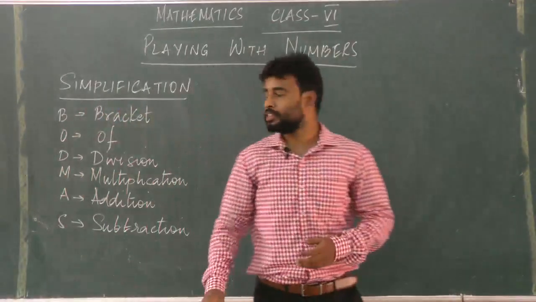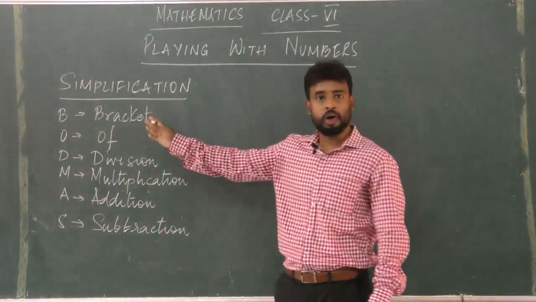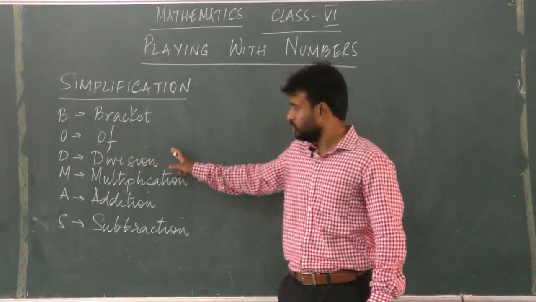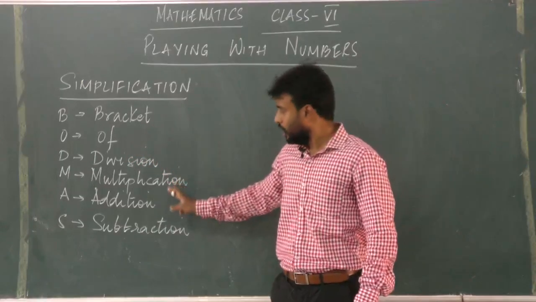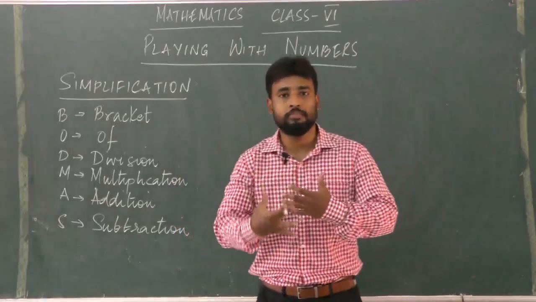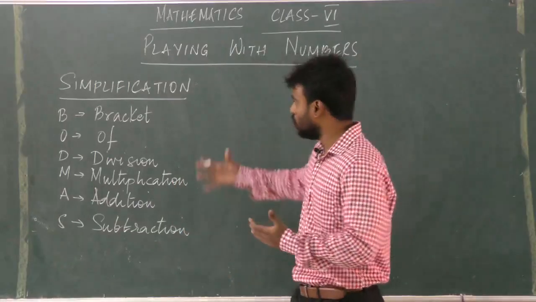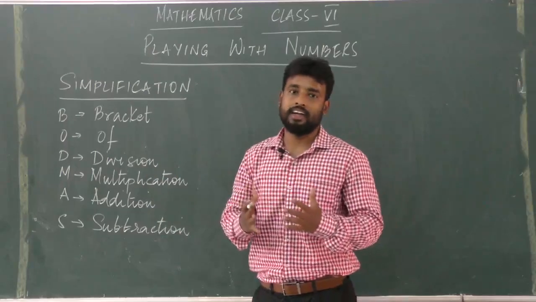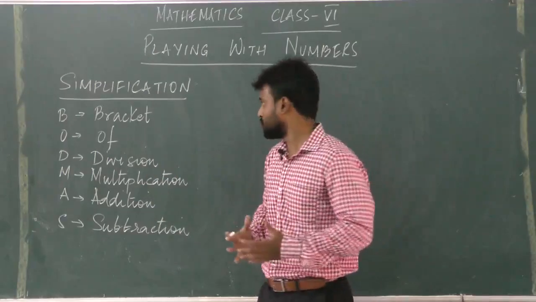So I have written BODMAS and I have written the full form of BODMAS. B for bracket, O for off, D for division, M for multiplication, A for addition and S for subtraction. So whenever we want to simplify numbers, we have to follow this order, to maintain the standard of doing simplification problems.